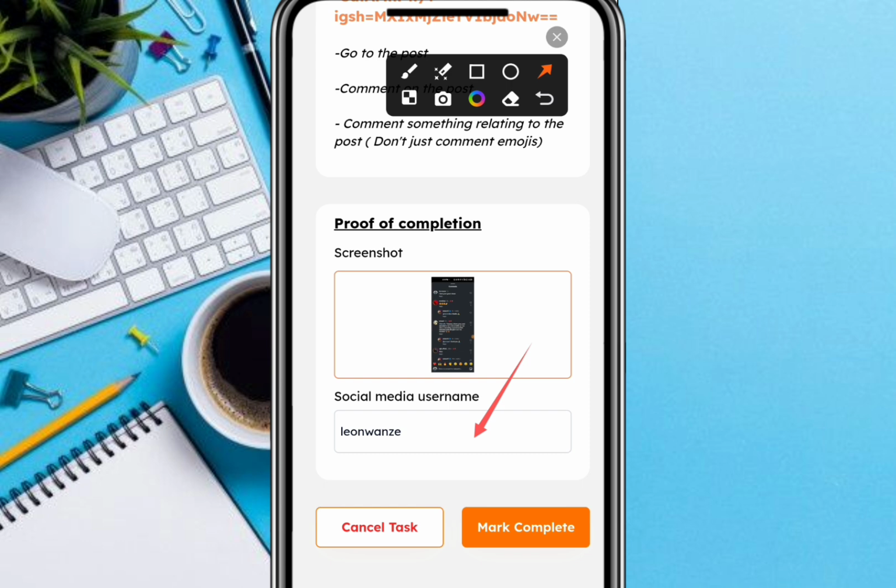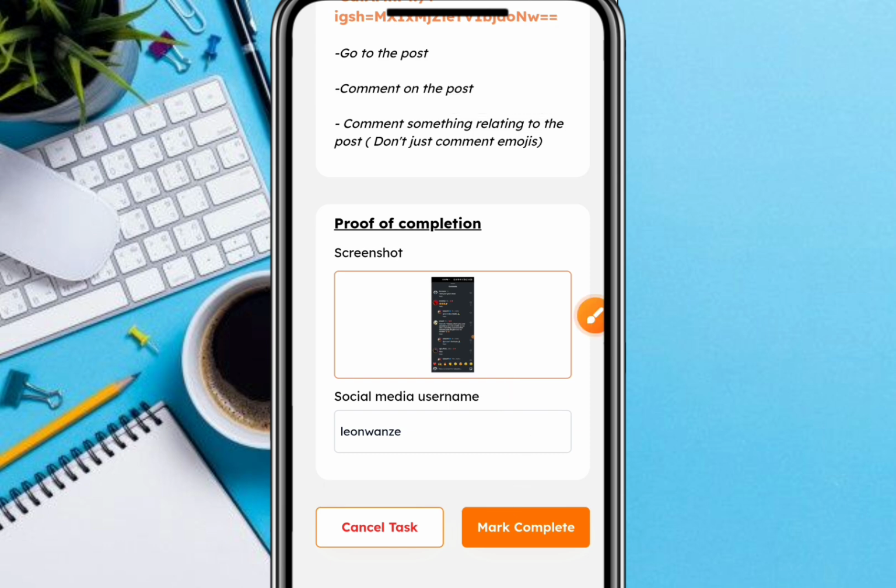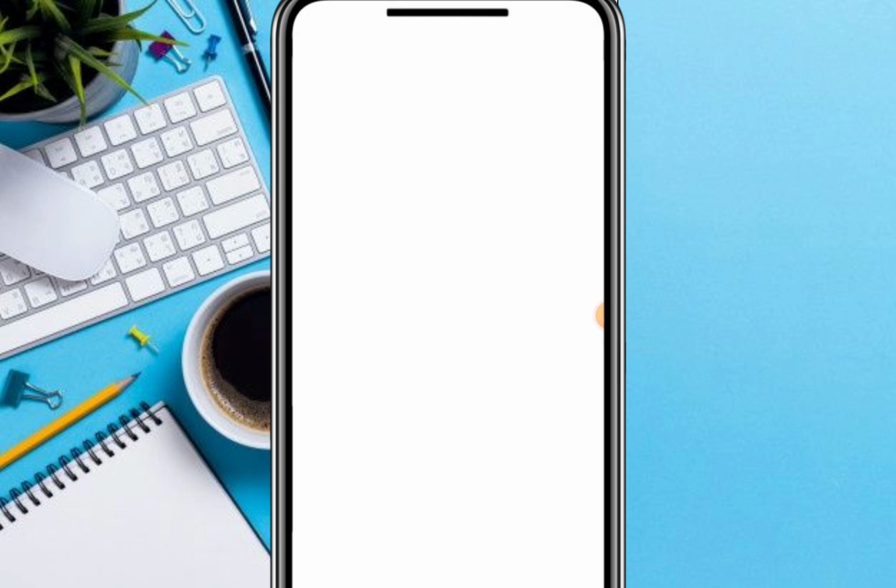Once you are done uploading the screenshot, which is the proof of the task completed, go ahead and click here that says mark complete, and that is all. Okay, once we are done clicking on mark complete, the admin is going to review our task and then credit our balance.